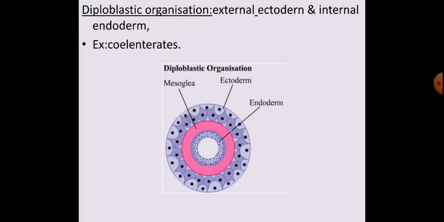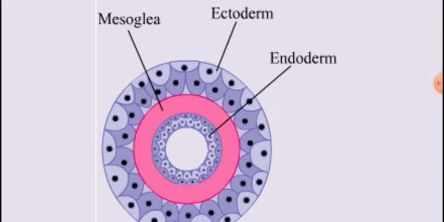Here, the cells of animals are arranged in diploblastic and triploblastic organization. See, what do you mean by diploblastic organization? Diploblastic means animals in which the cells are arranged in two embryonic layers, external ectoderm and internal endoderm. See here, in the diagram, the cells are arranged in two embryonic layers, outer ectoderm and inner endoderm. There is nothing in the middle.